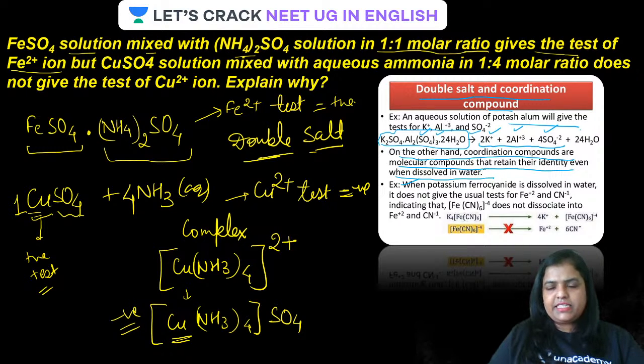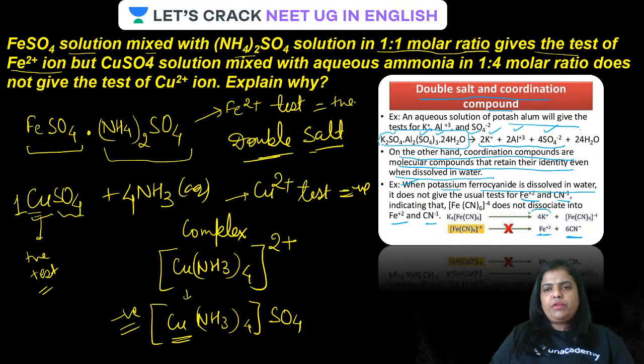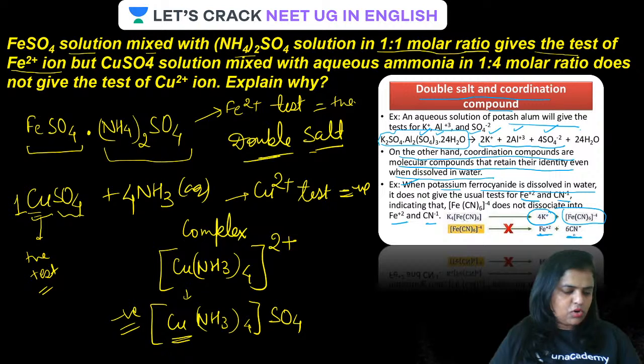Okay, guys, let us see. When potassium ferrocyanide is dissolved in water, it does not give the usual tests of Fe2+ or CN-, indicating that [Fe(CN)6]4- does not dissociate into Fe2+ and CN-. This will simply ionize to give potassium ions, and this complex ion you will never get separated as Fe2+ or CN-.